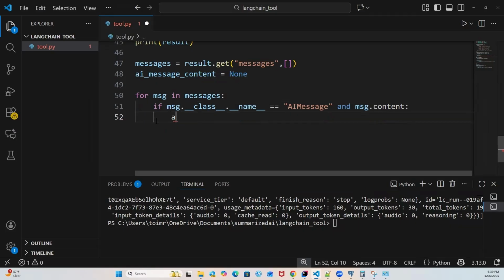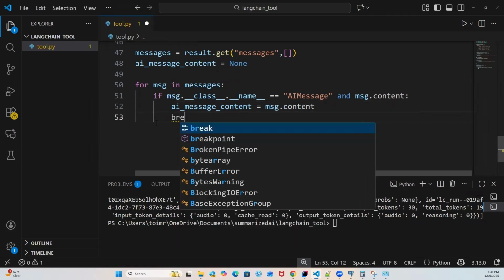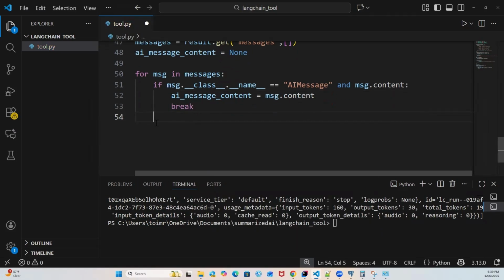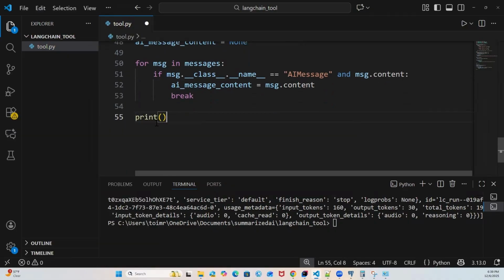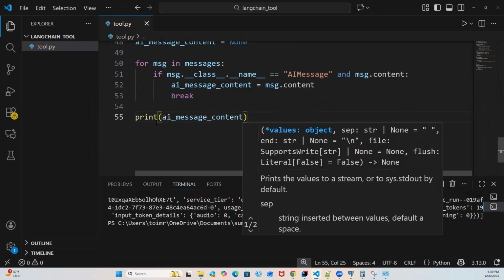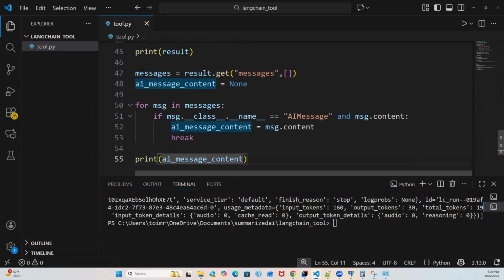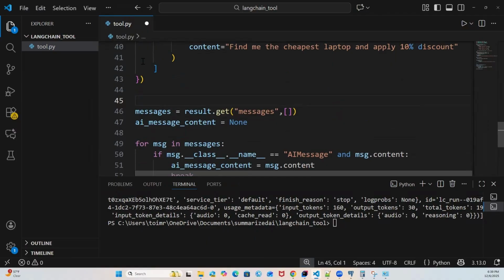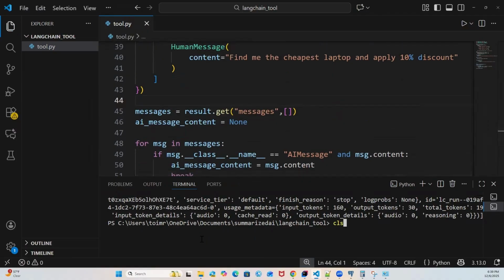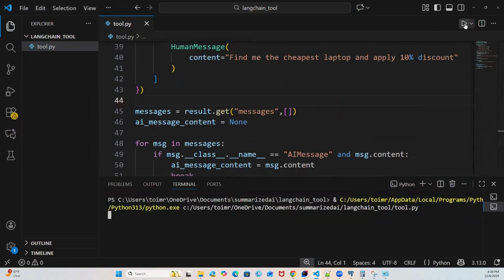Now here you can say ai_message_content equals message.content, and you can break once you have your content. Finally, you can write print ai_message_content. I am going to remove the earlier print statement from here. Let me clear my terminal and execute this piece of code.